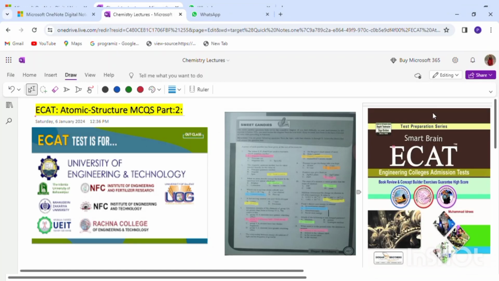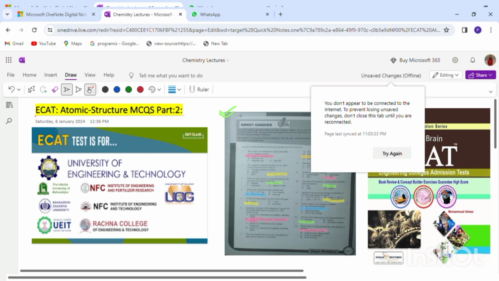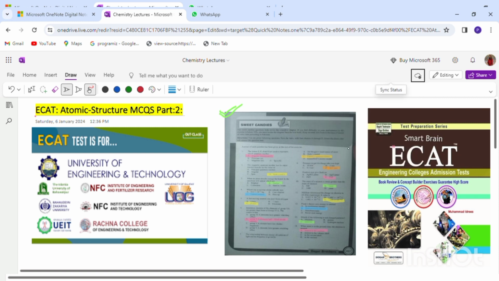Okay, so as in the last video, we have already solved the MCQs from 1 to 14. In today's video, we will be continuing solving those MCQs from the Ecat book. We were done with 14 MCQs from the Ecat book. Today we will be solving MCQs from 15 onwards.